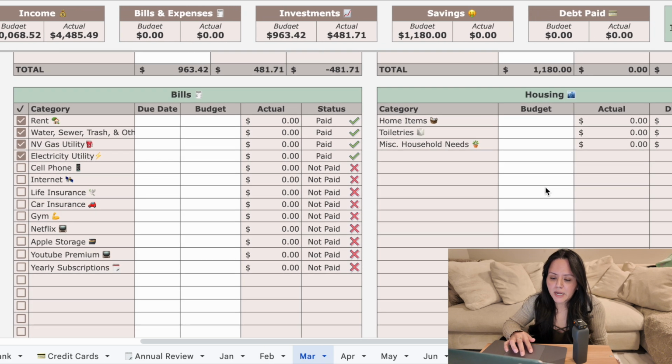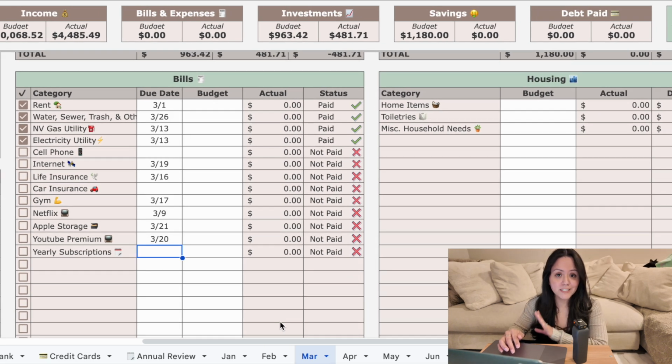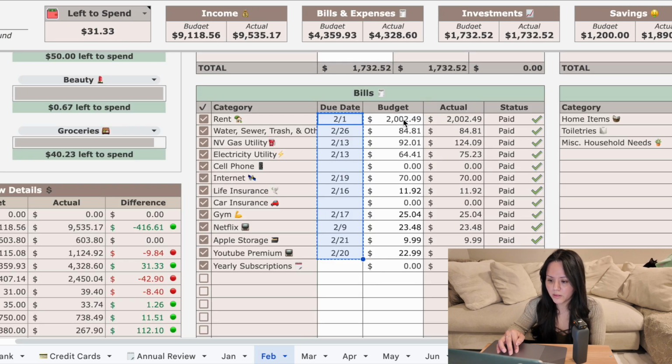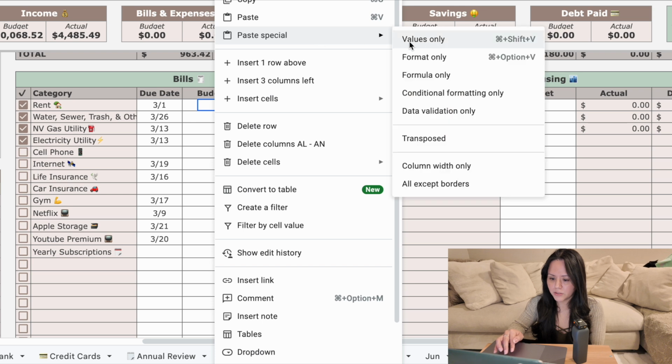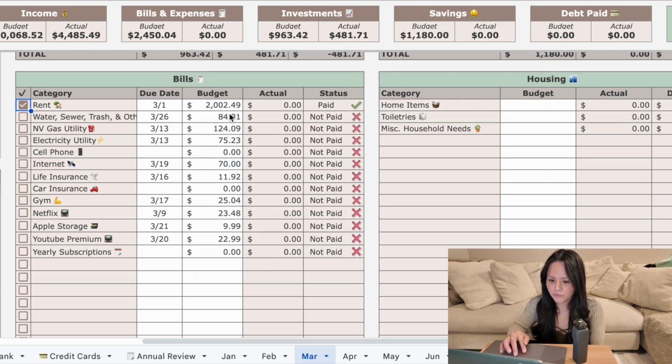Now, the next thing, I'm going to do bills. I went ahead and added the due dates for the bills. I'm just going to copy the budgeted amount from last month, actually the actual amounts. I like to copy the actual amounts, and then I'll double check right now on my portals. And I'll do values only. Okay, perfect. So for our water bill, I think it's about the same. Let's see. I already got the bill, so I know exactly how much we're going to pay. I know my electricity bill before our water bill. Let's look at the electricity bill. That's going to be 62. How much did I pay last month?